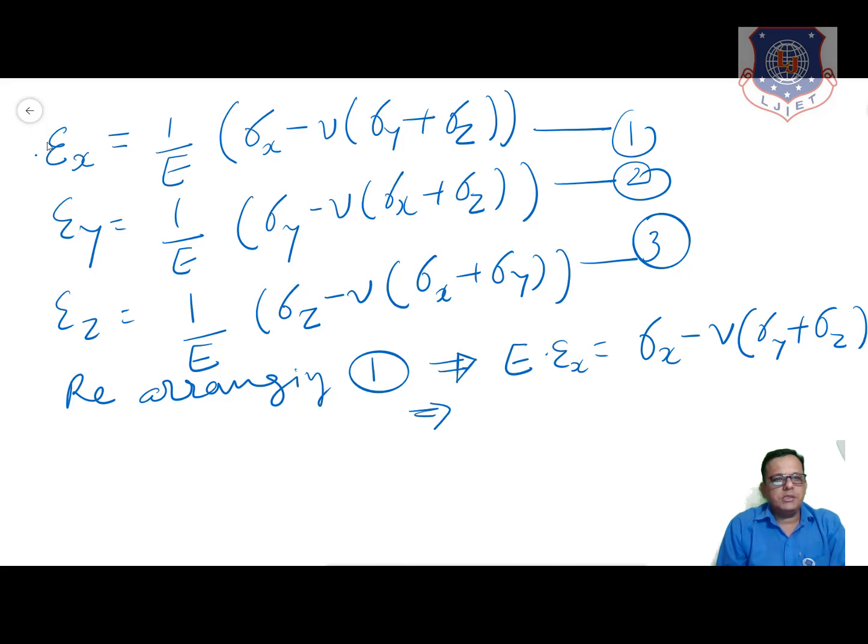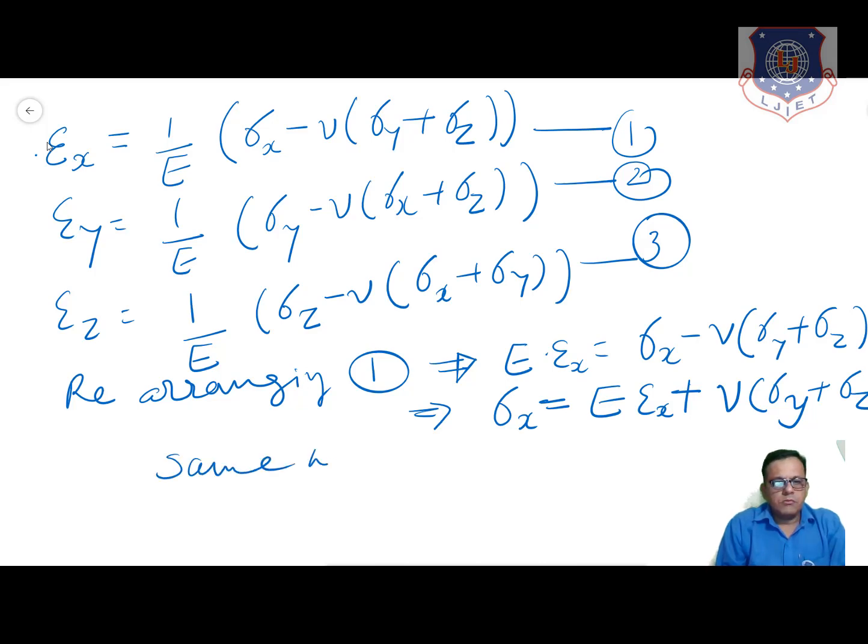Now rearranging, sigma x is equal to E epsilon x, and the mu term will be shifted to the right hand side, so that we can write this equation. Same way, we can write down further two equations.